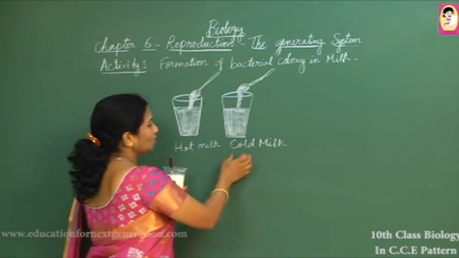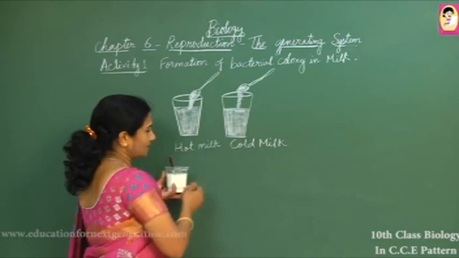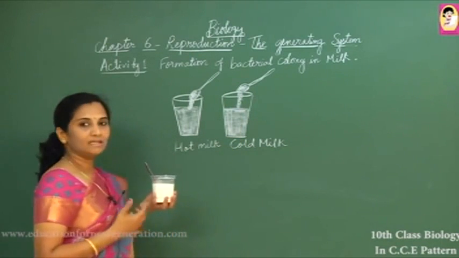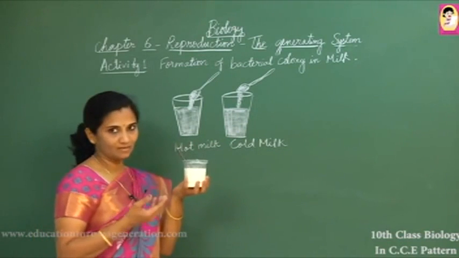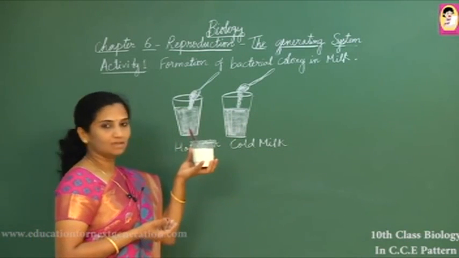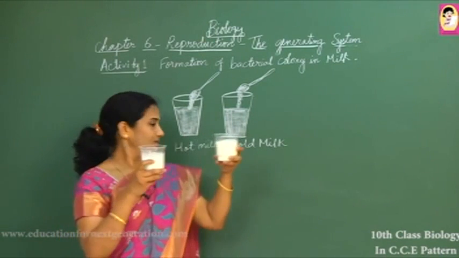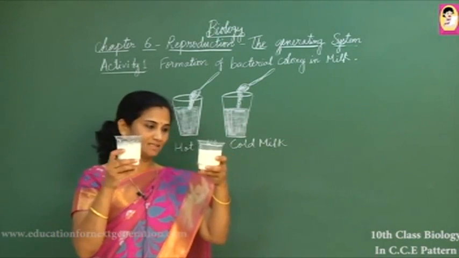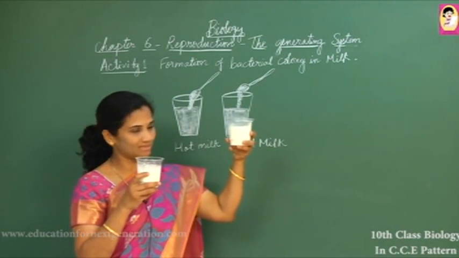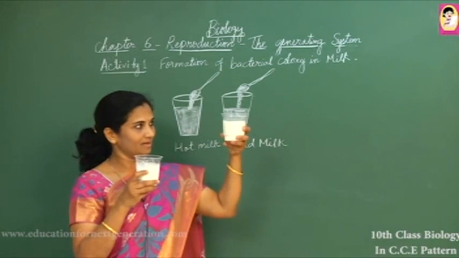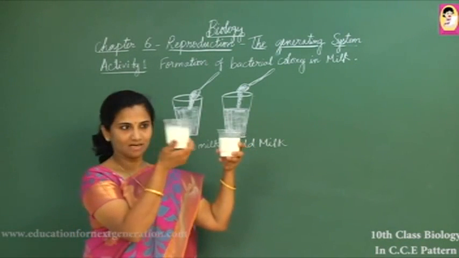But in cold milk, if we add the curd and stir it and keep it aside, we can find it takes some more time. So we can see after a few hours how the curd is formed. Now let us see both. Here, after a few hours, we have taken this. Where we chose cold milk, the milk is still just stirred, you can find it here. It is the same. But in this one curdling starts.